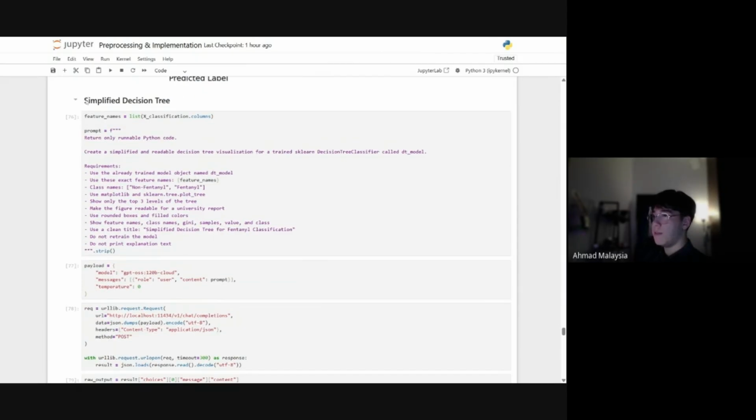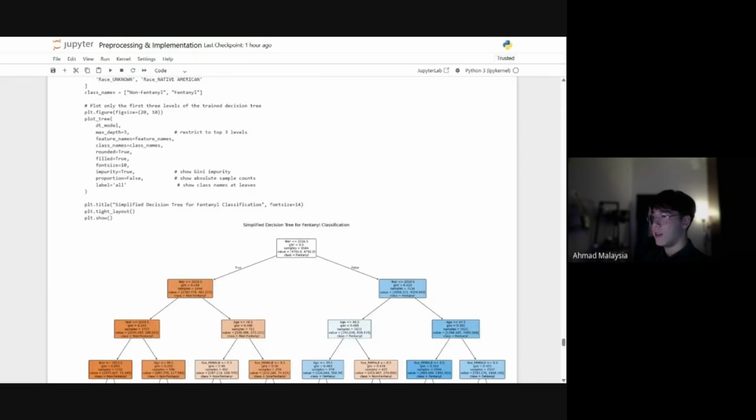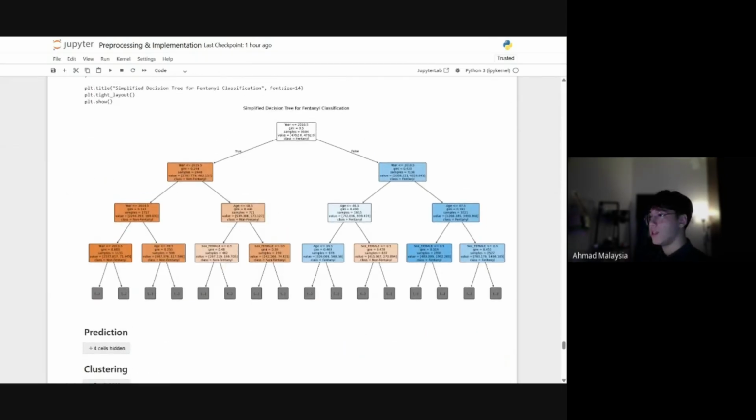The next one would be a simplified decision tree. I asked the LLM to generate the decision tree itself. This is how the tree decides on the next important feature. We can see here that it first decides on year, and then it decides next on age. On the right side, you can see that it mostly detects for female, while the left side is mostly on age and year. On the left side, it's actually 2015, 14, and then 13. On the right side, it's in the later years, like 2018 and so on.